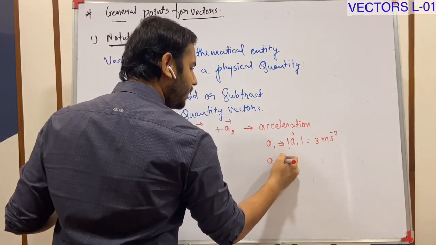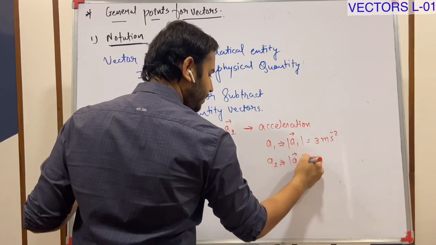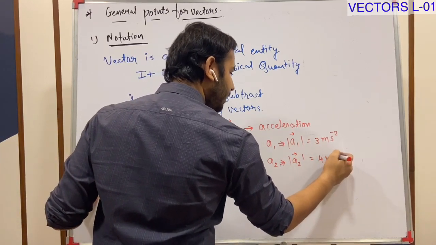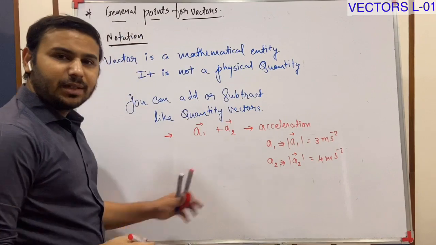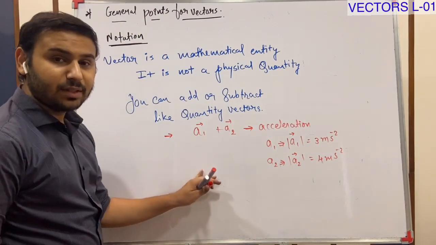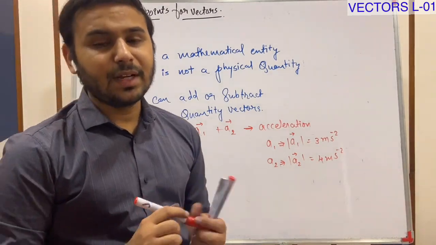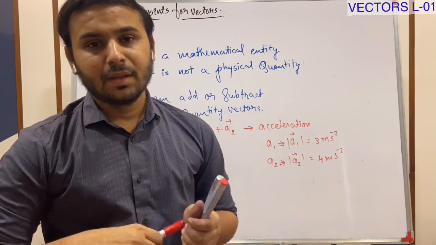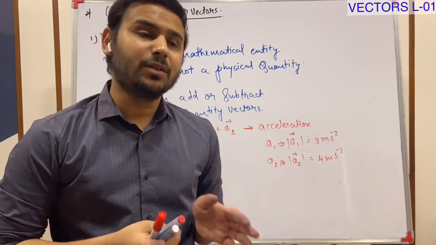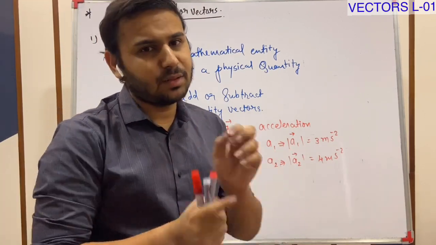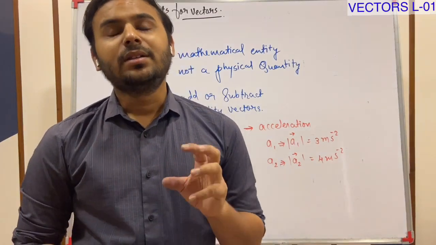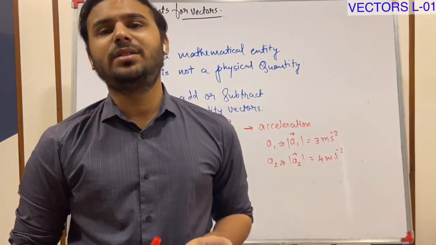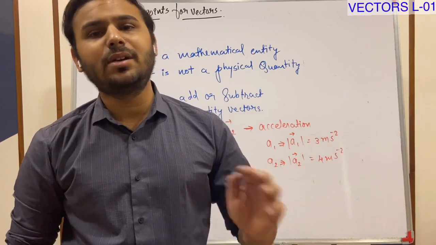And say for a2, 4 meter per second square. But the addition of these is not 7. Why? Because you cannot directly add vectors. If these two are in the same direction, you can add them. But if the angle between them is not 0 or 180, you cannot simply add or subtract them.